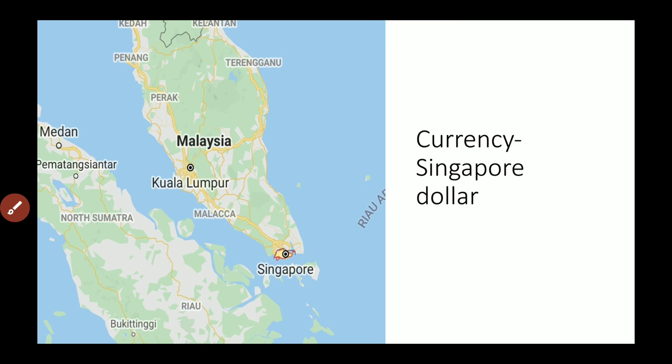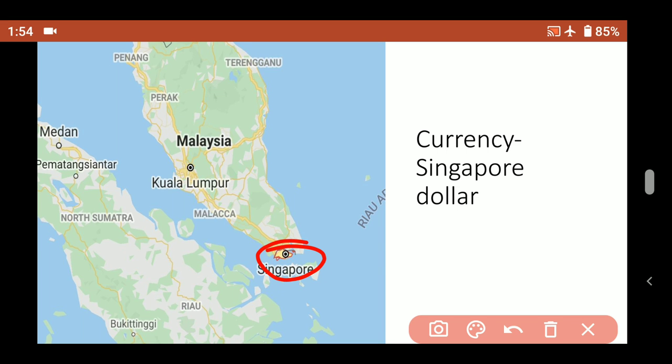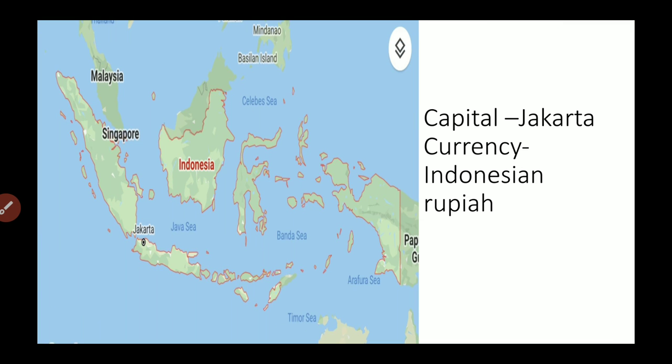The next country is Singapore. Again, Singapore is a small country located here. The currency of Singapore is the Singapore dollar, and Singapore city is itself the capital of Singapore.